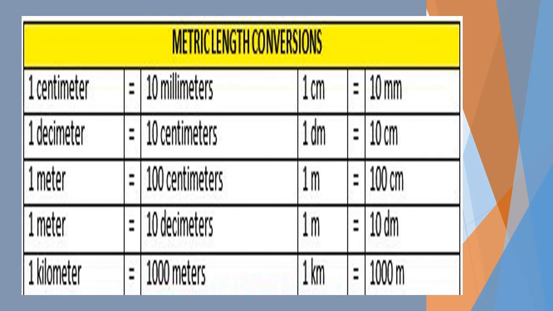Yes, this is also one of the tables in which the metric length conversions are given. 1 centimeter is equal to 10 millimeters, 1 decimeter is equal to 10 centimeters, 1 meter is equal to 100 centimeters, 1 meter is equal to 10 decimeters, and 1 kilometer is equal to 1000 meters. On the right side, it is written in short form. Centimeter is denoted by cm and millimeter is denoted by mm.